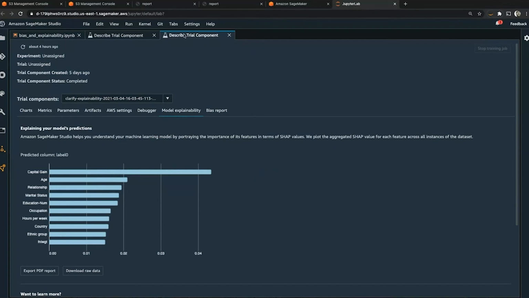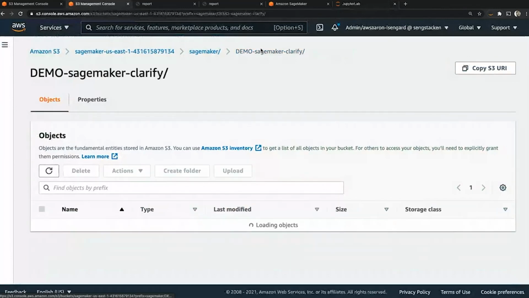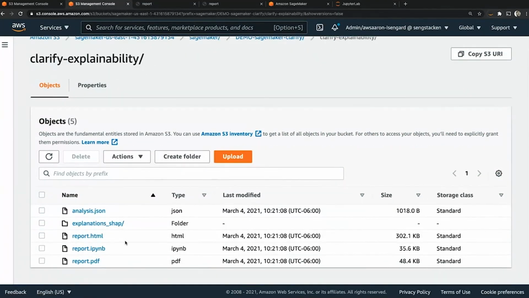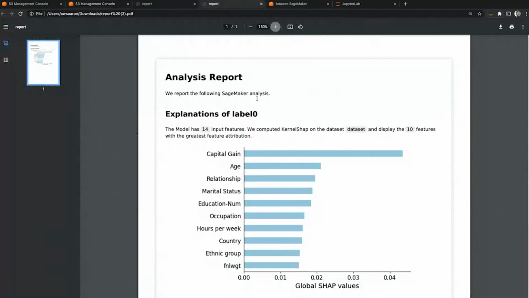Just as we showed earlier with the bias detection, S3 is also capturing the output location of Clarify explainability jobs. We can see PDF files, HTML files, and a Jupyter Notebook that captures the report. Here's that same example that we looked at in SageMaker Studio, but now we're capturing global SHAP values in a PDF report.